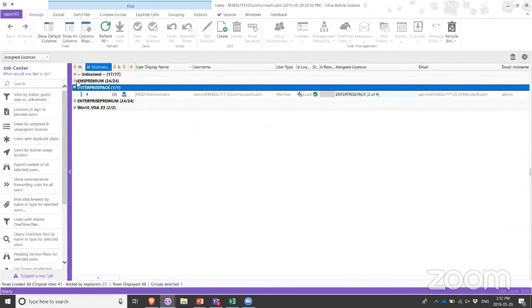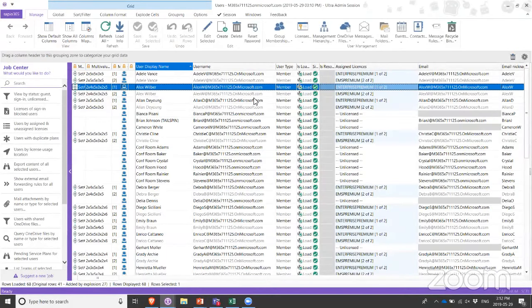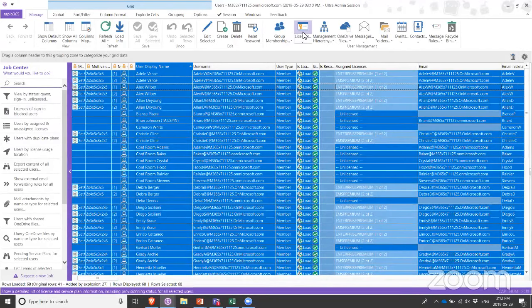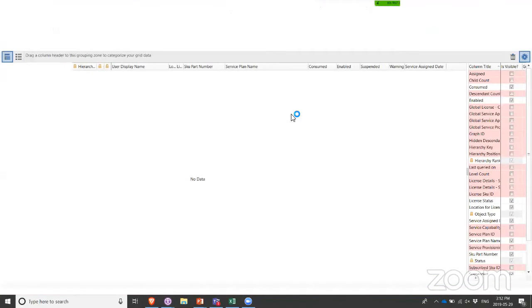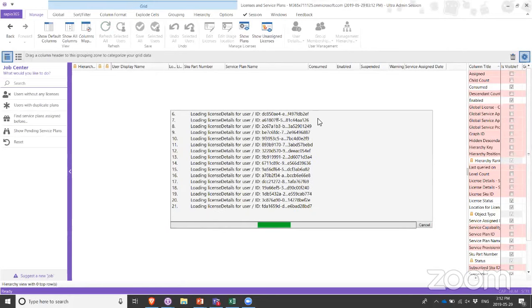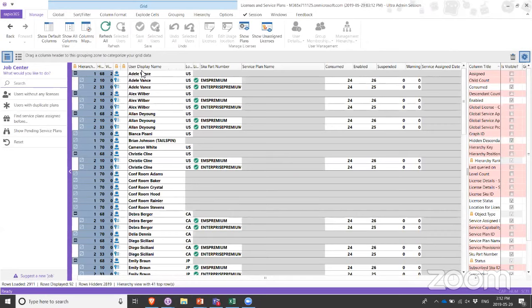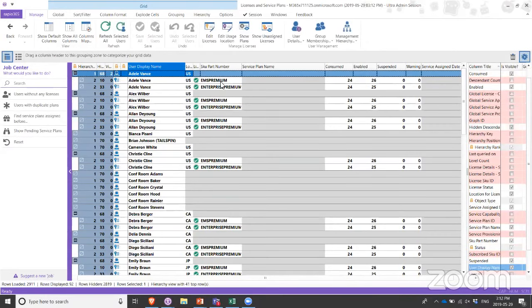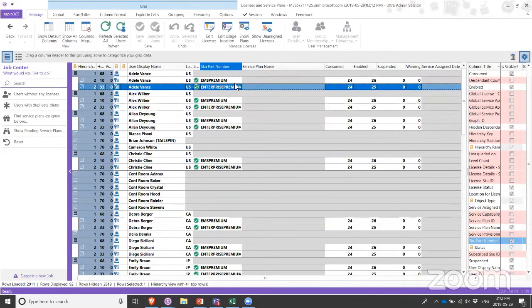Now, this is not yet the licenses module. It's just an interface for you to really look at all of your users and see all of your information in one place. If we wanted to use the licenses module, which we do, we're going to select one or multiple users. In my case, I picked everybody, and I'm going to pull up the licenses module real quick. Now, what we get with the licenses module is, first of all, we'll see every user that we've selected, and we'll see whatever licenses they have assigned to them, including the global status on those licenses.